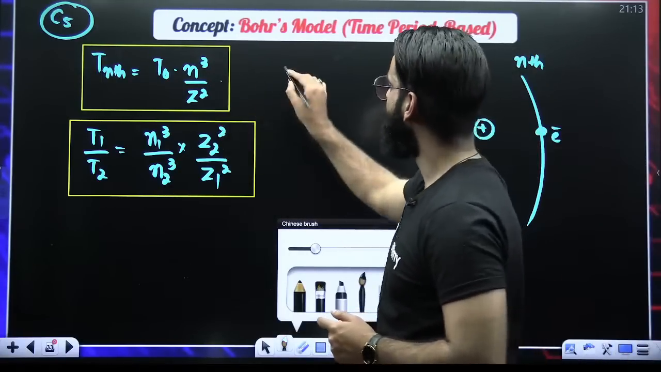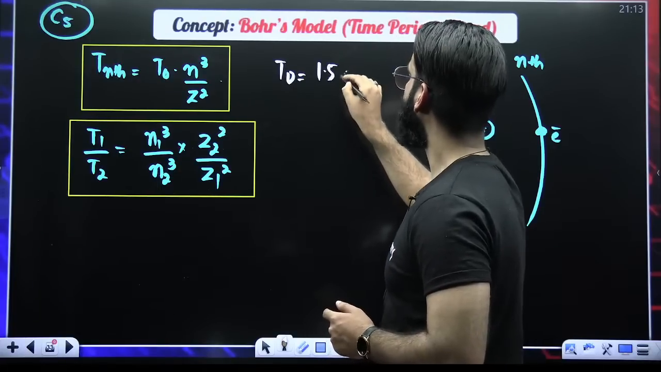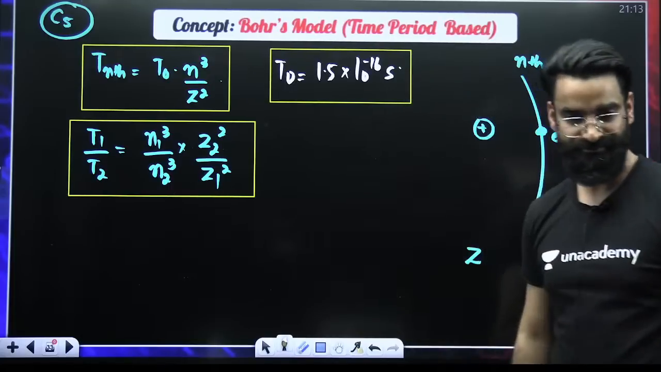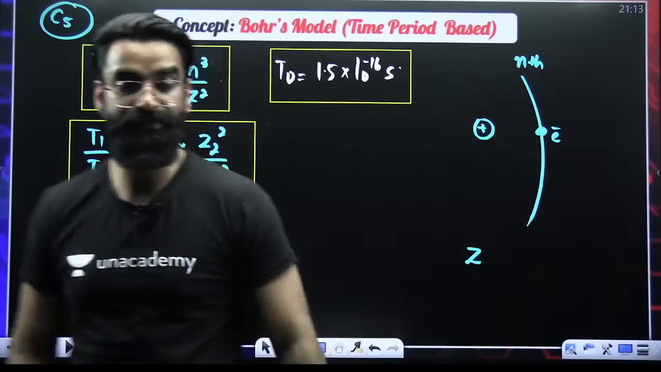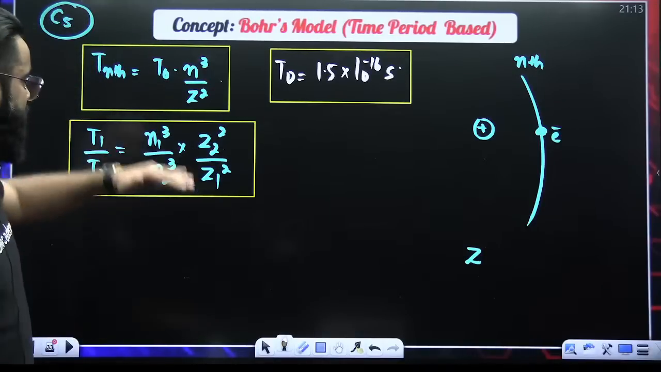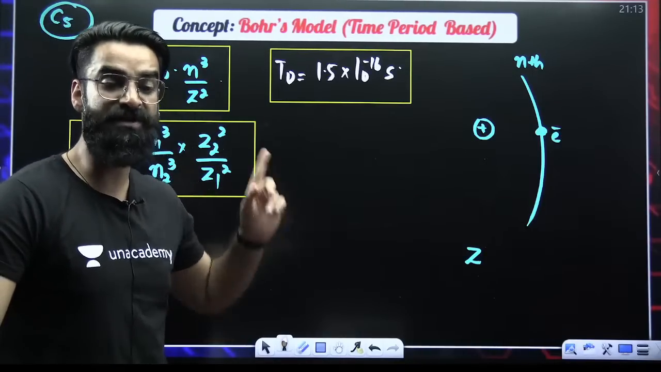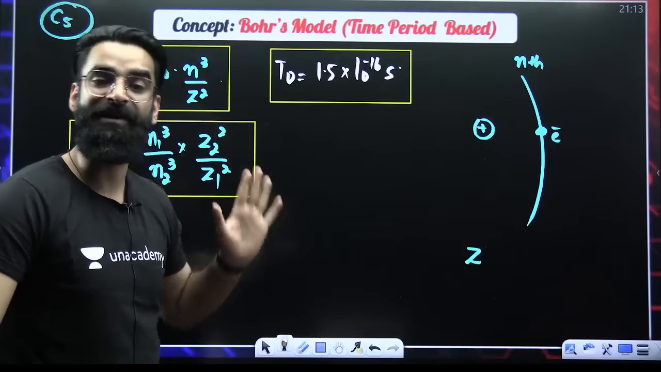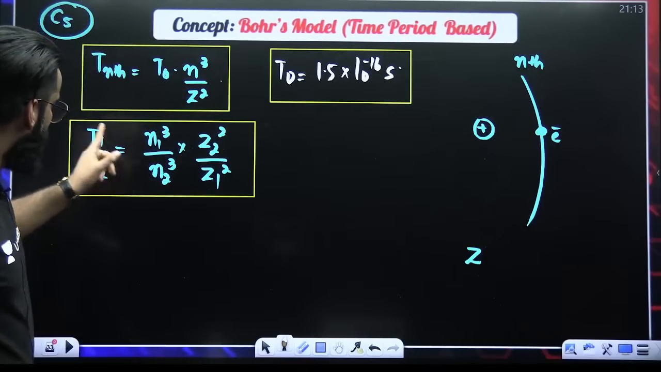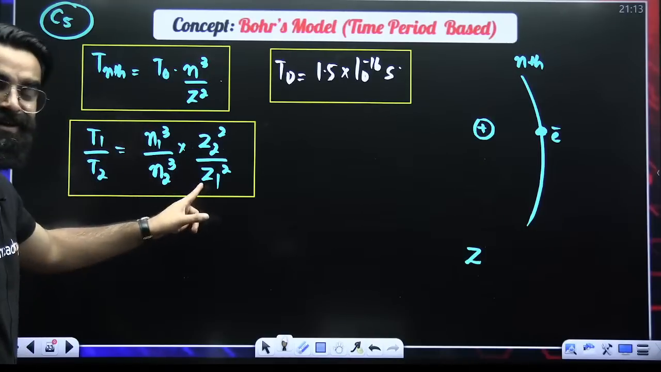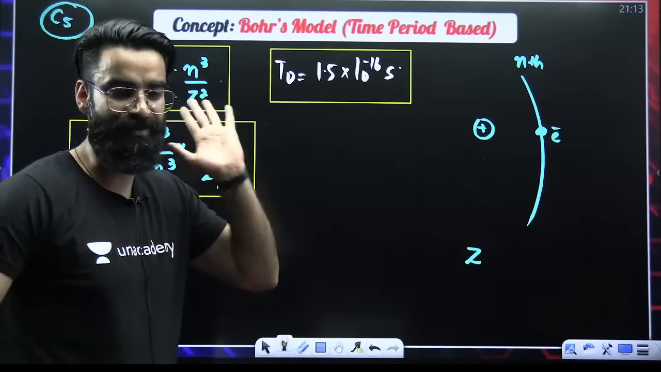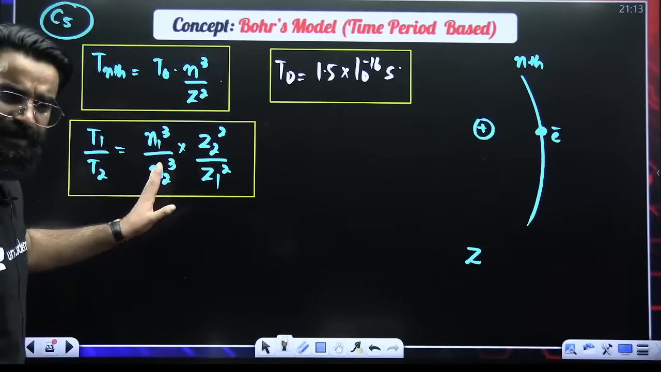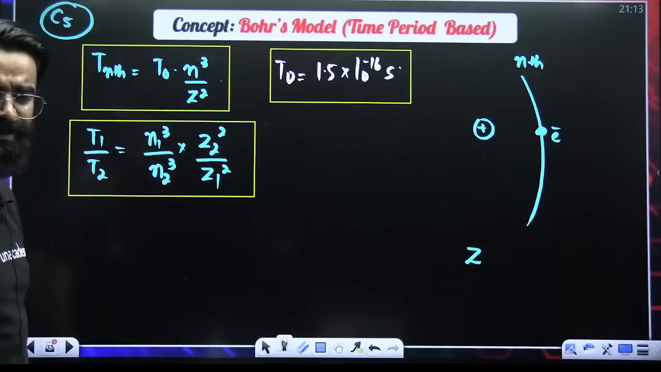One more thing. What is the value of T naught? 1.5 into 10 raised to the power minus 16 seconds. This is the value of T naught. Guys, if any question comes from this, will you be able to solve this? The question format is going to be the same as what we have done in radius and velocity. See, out of the 6 terms here, 5 will be given to us. We'll have to calculate the 6th one. From this particular formula, only the question will come. Out of these 6 terms, 5 will be given and 1 will have to be calculated.